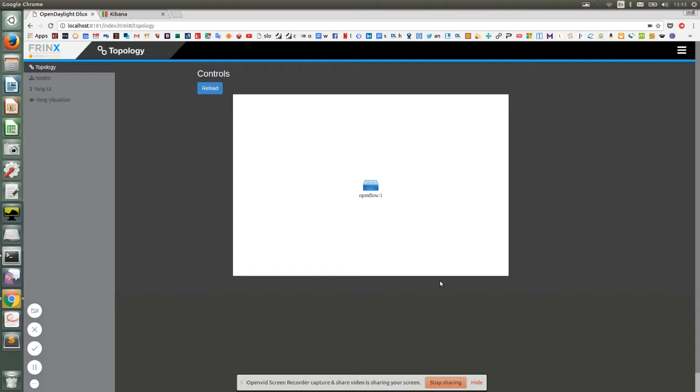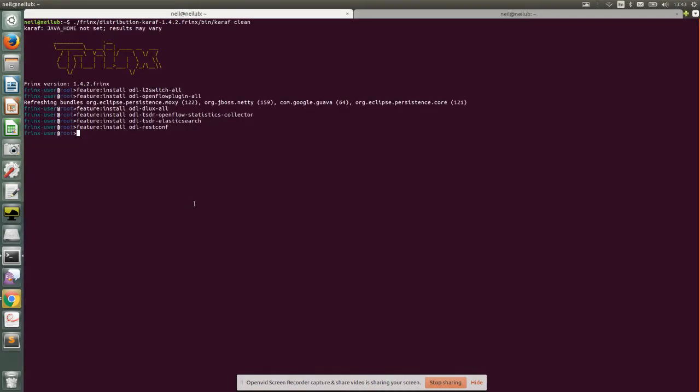So what Frinx has done is to extend the use of Elasticsearch within our Frinx Open Daylight distribution, thus making it possible to connect to the Open Daylight time series data store and to interrogate that data store for a variety of network statistics. So this is a brief demo to show how we can access such data and view it visually. So in a terminal, I've started the standard Frinx Open Daylight distribution.